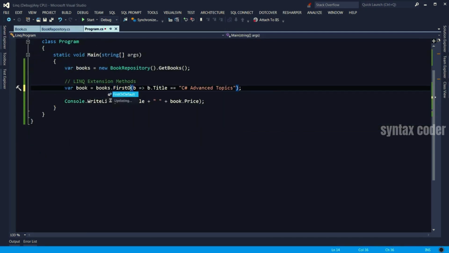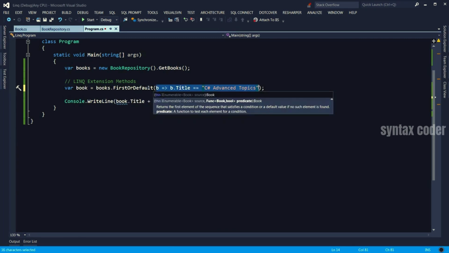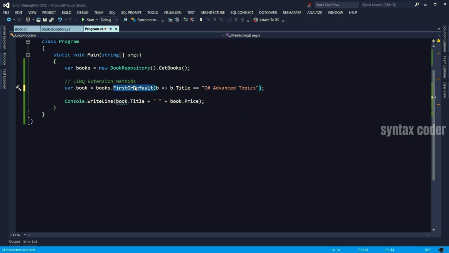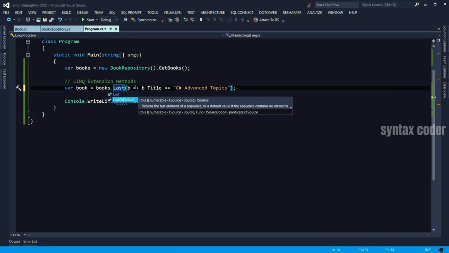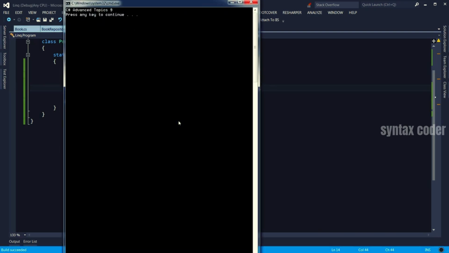Similarly, we also have first or default, and this is similar to single or default. So if there are no books that match this condition, this method returns null instead of throwing an exception. We also have a method called last or default, and you should guess what they do. So let's try this one. Let's run this. So in this case, I got the book that is $9.